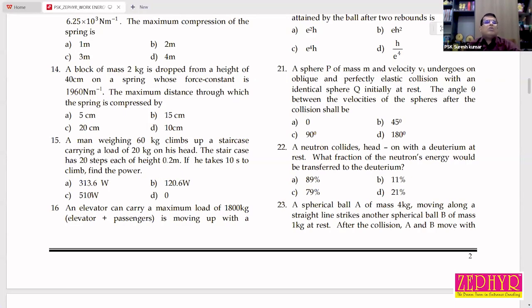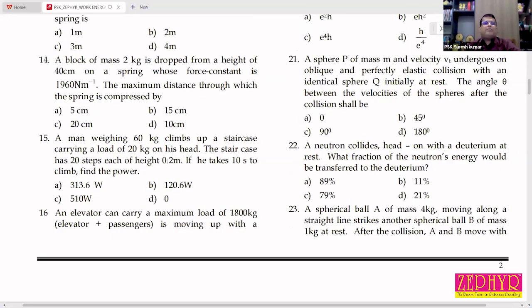No. So you read problem number 15. A man weighing 60 kg climbs up a staircase carrying a load of 20 kg on his head. The staircase has 20 steps, each of height 0.2 meter. If he takes 10 seconds to climb, find the power. It's again a direct question. Power. What is the equation to find the power? Energy divided by time.